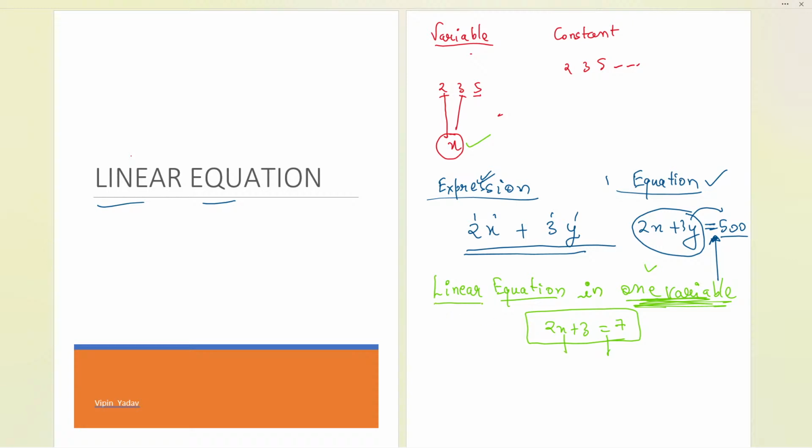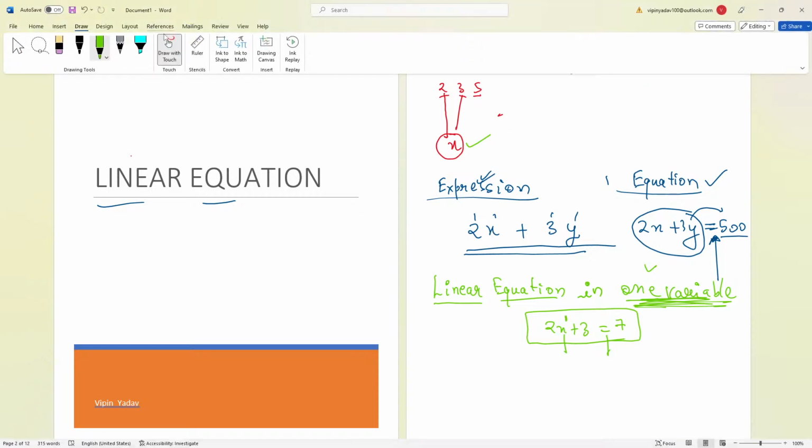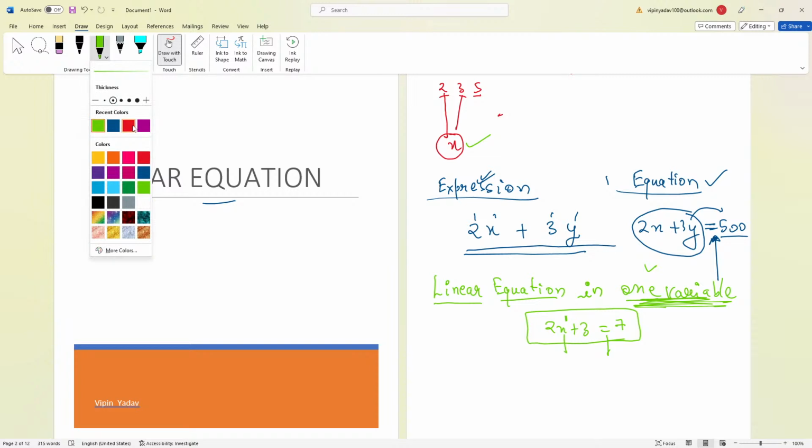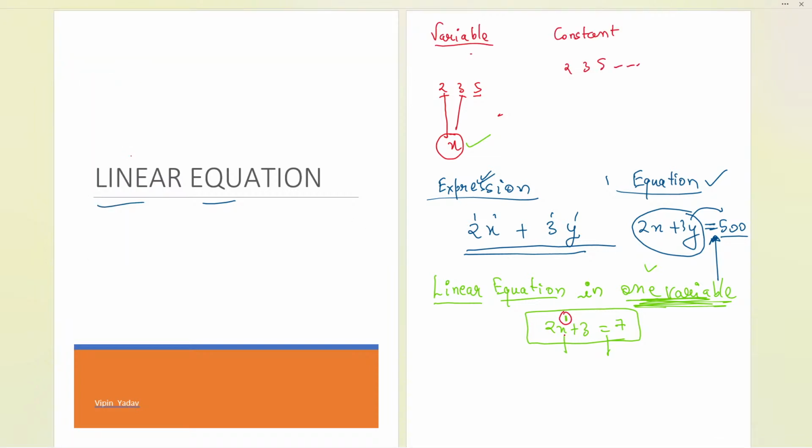Achha, what is the meaning of linear? Linear means the highest power of the variable. The variable is x, and the power of that is 1. Whenever the power of the variable is 1, we call it linear, like the chapter name. If the power is 2, it is called quadratic. If it is 3, it is cubic. That is the meaning of a linear equation in one variable.